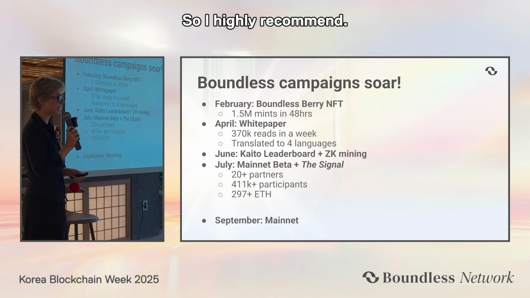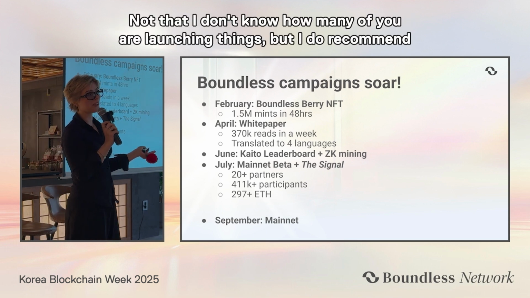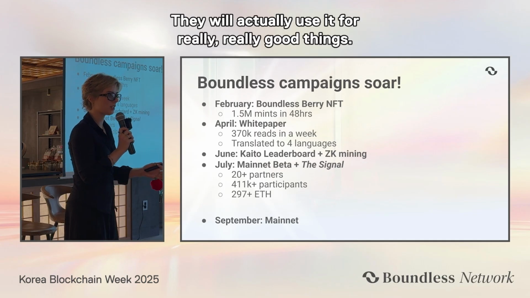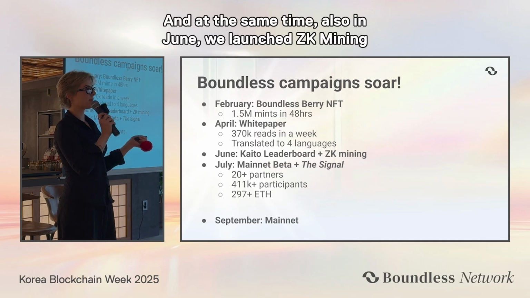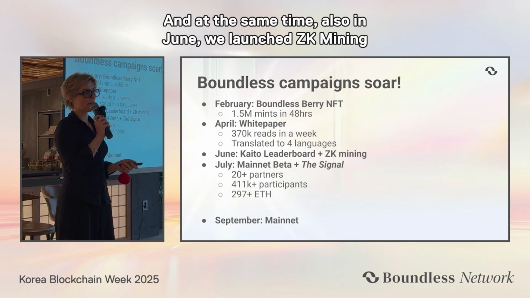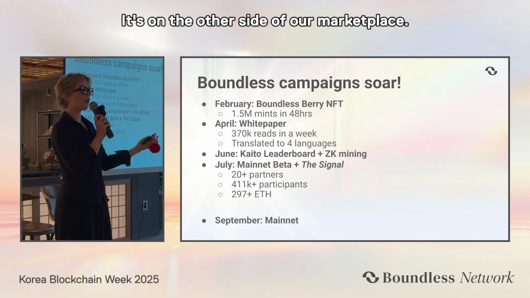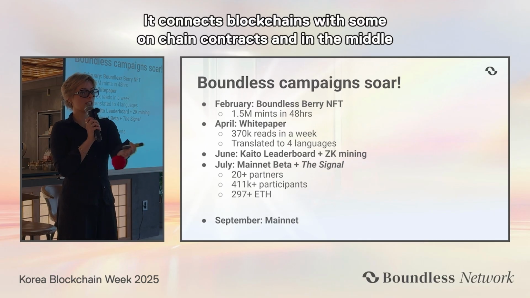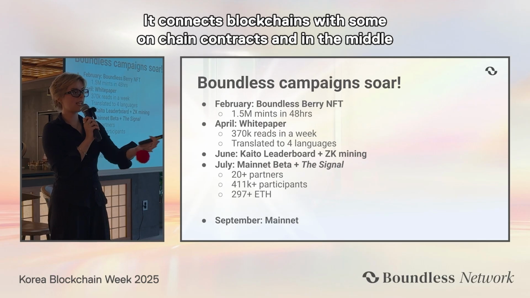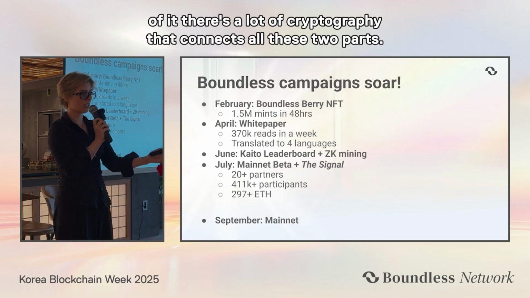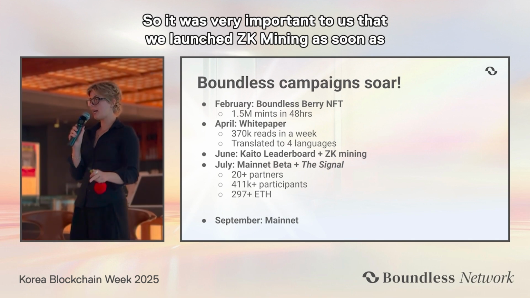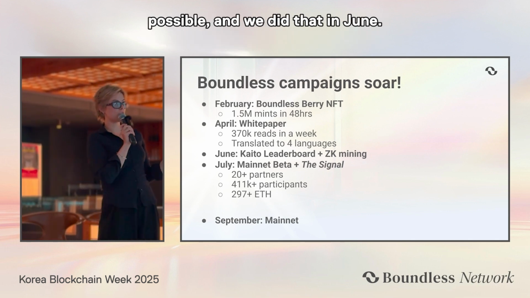So I highly recommend, I don't know how many of you are launching things, but I do recommend giving people so many resources, they will actually use them for really good things. And at the same time, also in June, we launched ZK mining incentives, which is very important. It's on the other side of our marketplace because Boundless connects physical infrastructure through proving, lots of GPUs. It connects blockchains with some on-chain contracts. And in the middle of it, there's a lot of cryptography that connects these 2 parts. So it was very important to us that we launch ZK mining as soon as possible. And we did that in June.